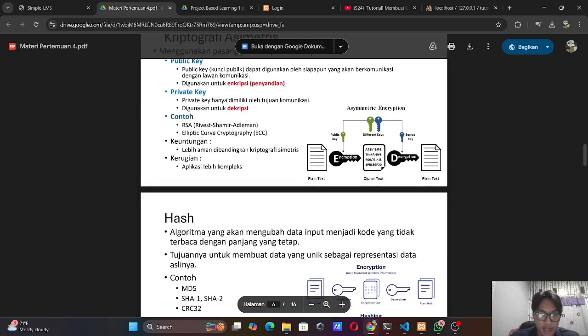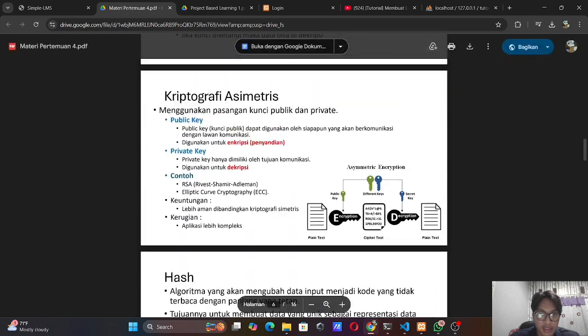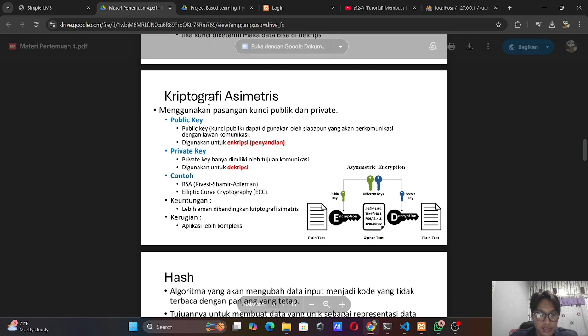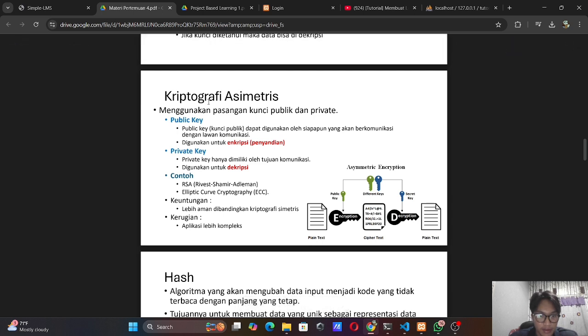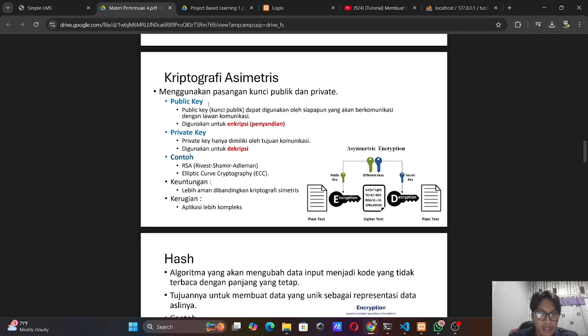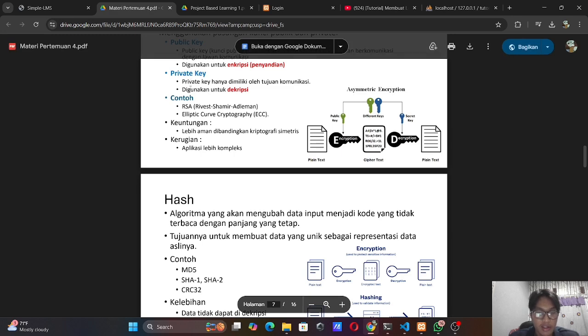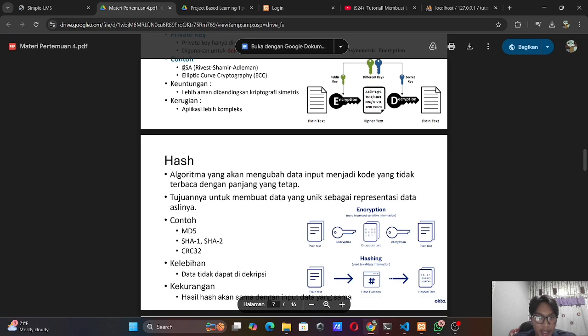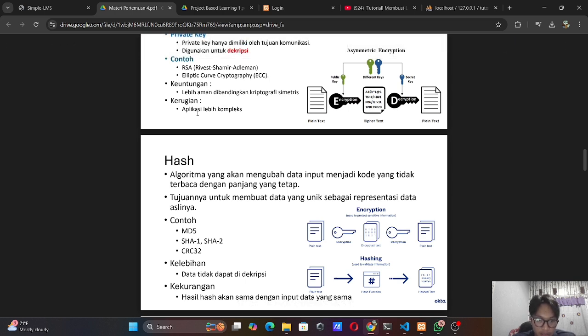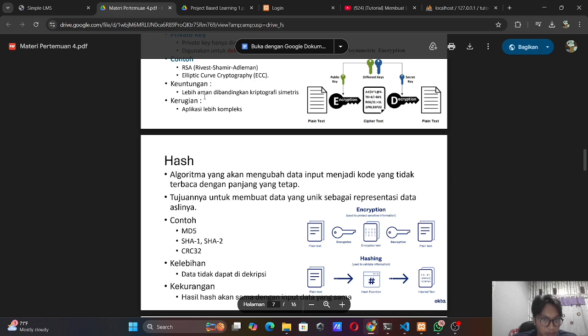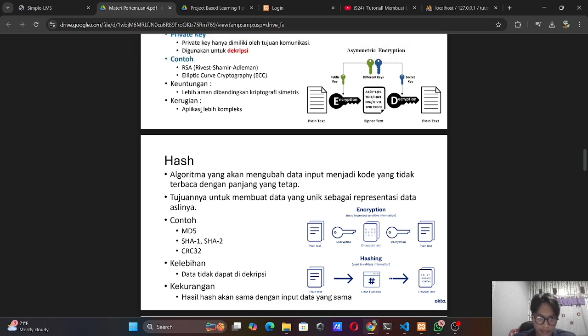Next is asymmetric cryptography. Asymmetric cryptography uses public and private key pairs. The public key can be used by anyone who will communicate, and the private key is only owned by the communication destination. The encryption is used for decryption, for example RSA and elliptic curve, ECC.